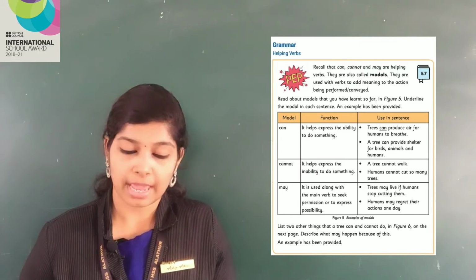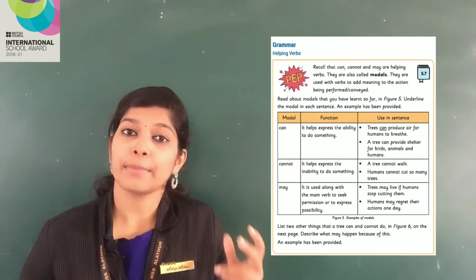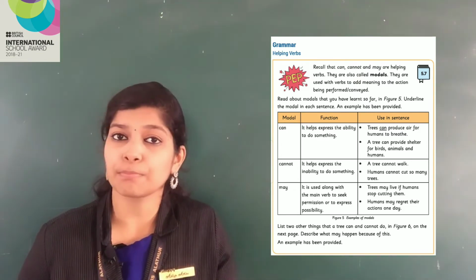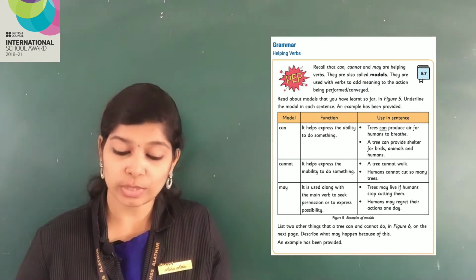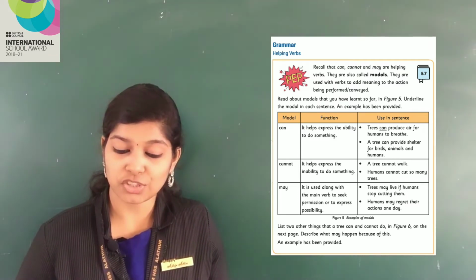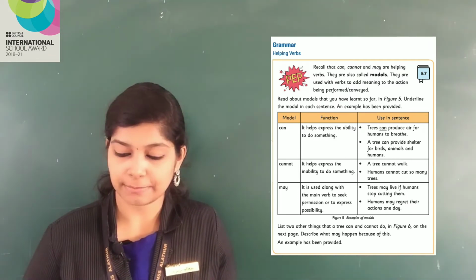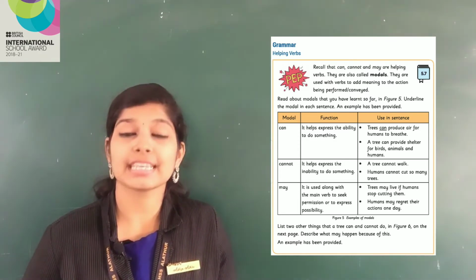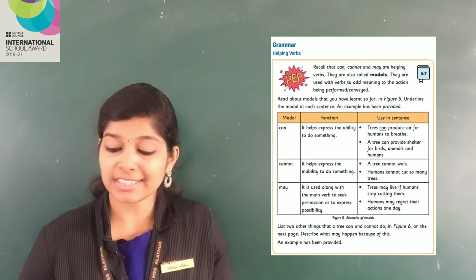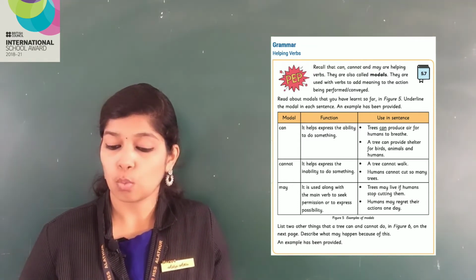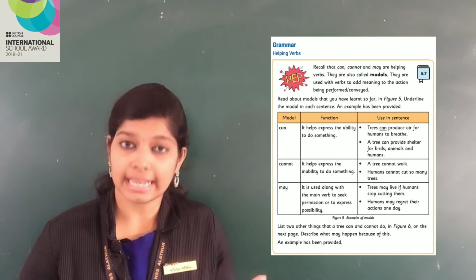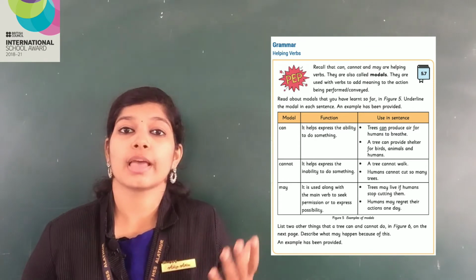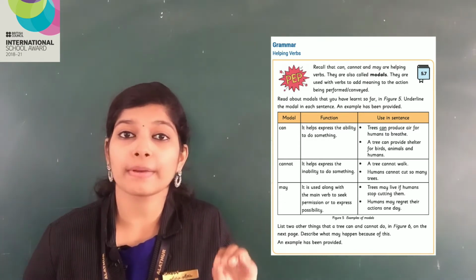May, M-A-Y, may. We have learned it already. May is used for two things, to show possibility and also to seek permission. It is used along with the main verb to seek permission or to express possibility. Use in sentence: Trees may live if humans stop cutting them. Humans may regret their actions one day. Trees may live if we stop cutting them.